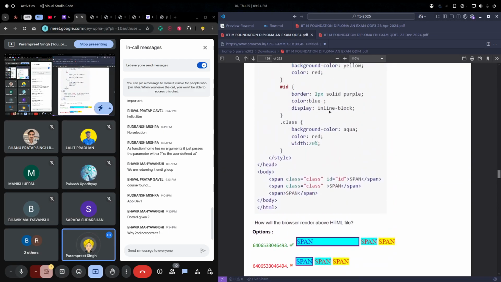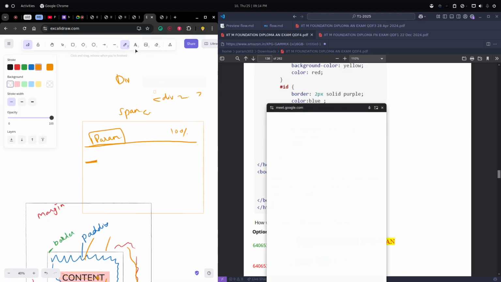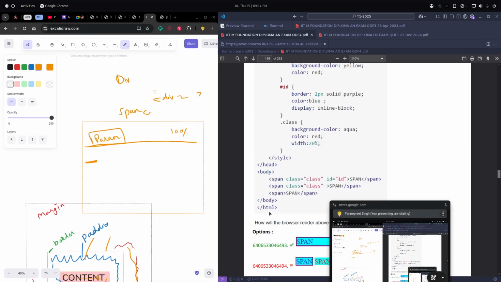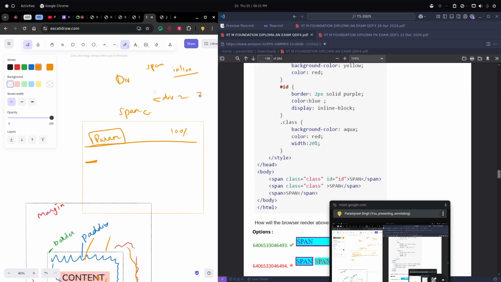Can you see this inline block? And there is also this width 20%. So what is happening is, I created a span, and by default span is an inline element. So whatever width we define in percentage, it does not render that width, it will only take the required width.